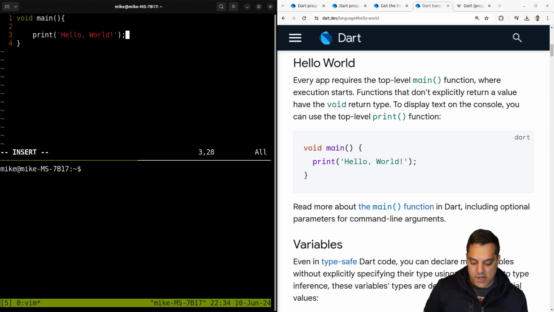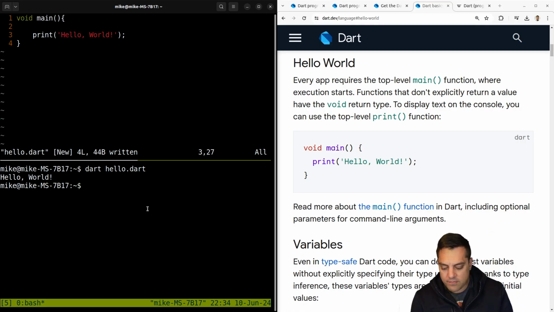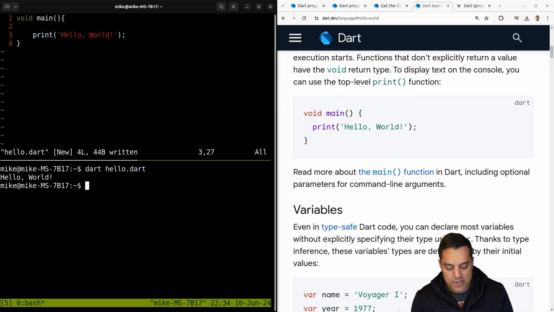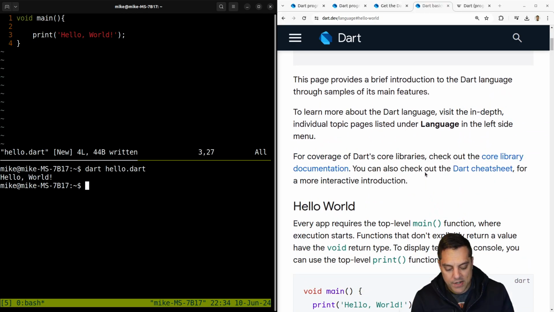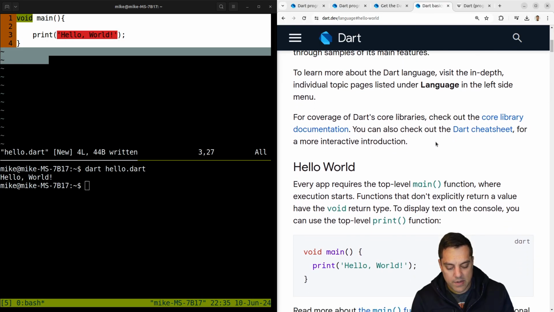Okay, so single quotes here, semicolon language it looks like. In Dart, let's see what happens here. Hello world. Okay, so it's just running it here. Interesting. So I wonder if that compiled it. What happened here? We're just going to run these in here for now, I think.